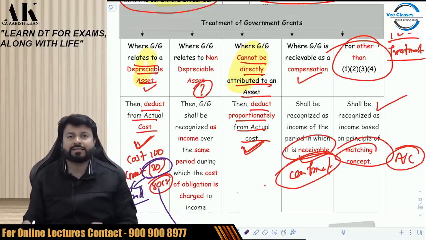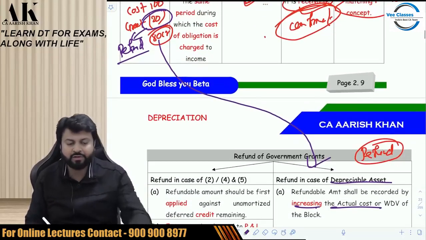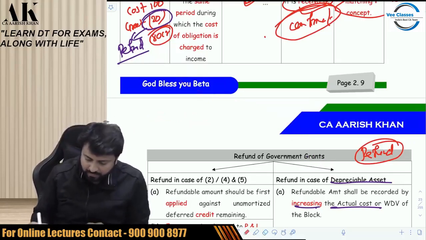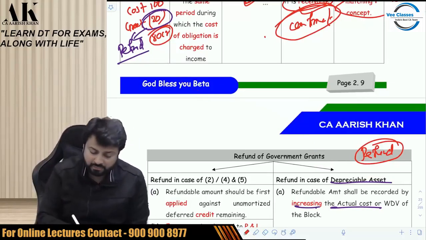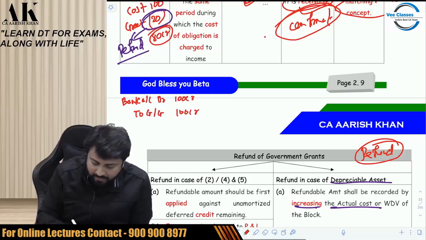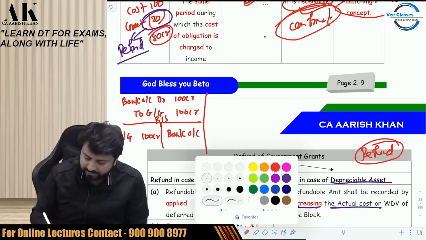Now, the second one requires some example, where the government grant relates to a non-depreciable asset. Let me give you an example. Suppose the government is giving you a grant of 100 crore for buying some raw materials. You will pass a journal entry: Bank account debit 100 crore, to government grant 100 crore. And in the balance sheet, you will show government grant as 100 crore and bank account as 100 crore. This is the first treatment.